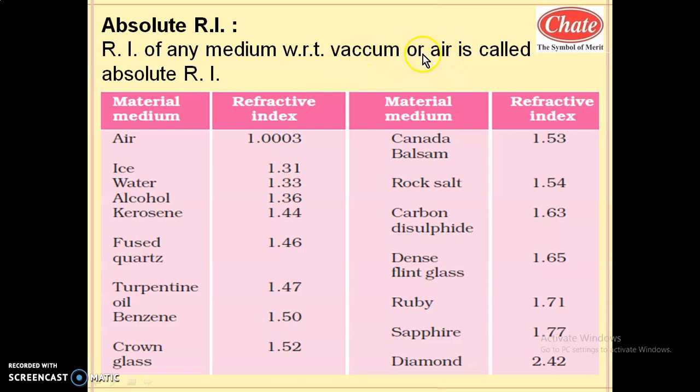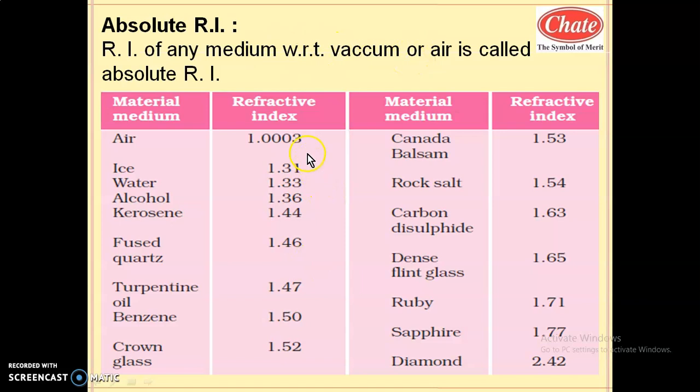Compared to that, the speed of light in any medium is less than the speed of light in vacuum or air. What is meant by refractive index of any medium with respect to vacuum? It means the light travels from vacuum or air to that medium. So it is the ratio of velocity of light in vacuum or air to velocity of light in that medium. The velocity of light in vacuum or air is highest, and the velocity in any medium will be less. Hence this ratio is greater than 1.